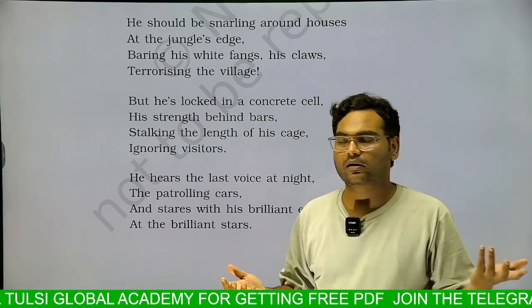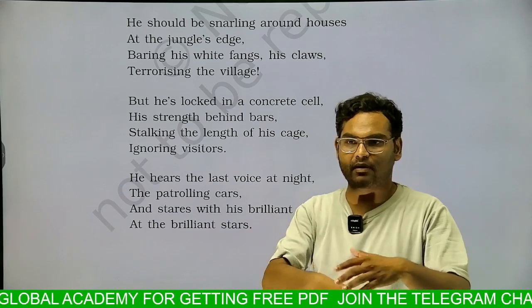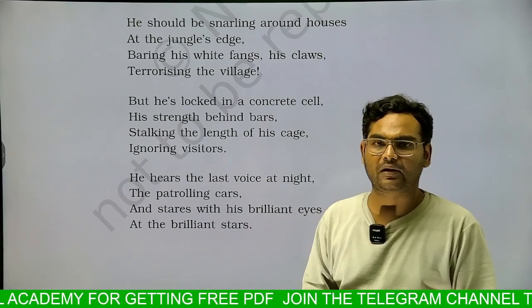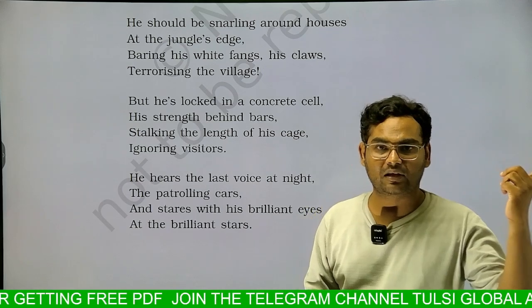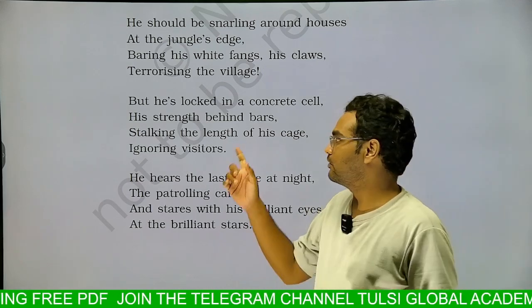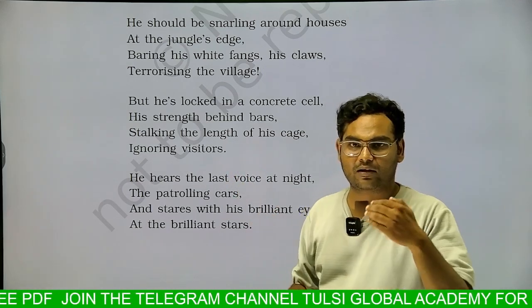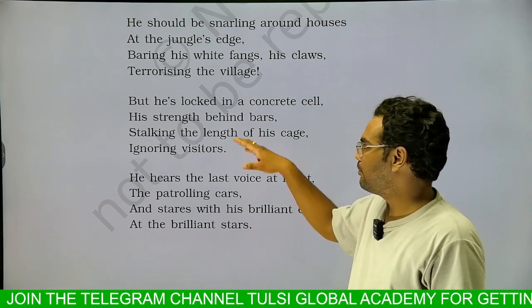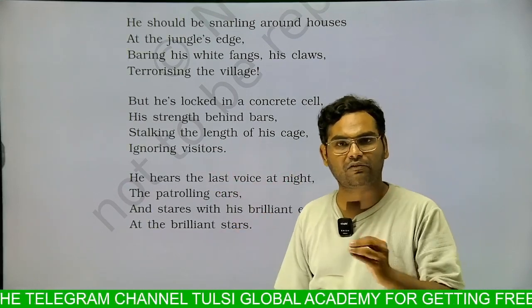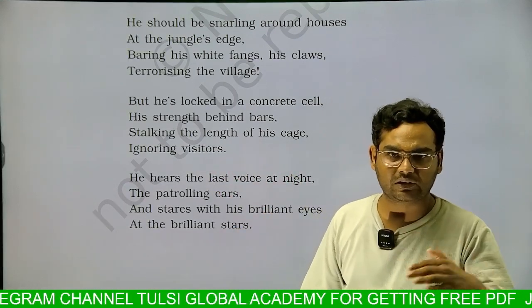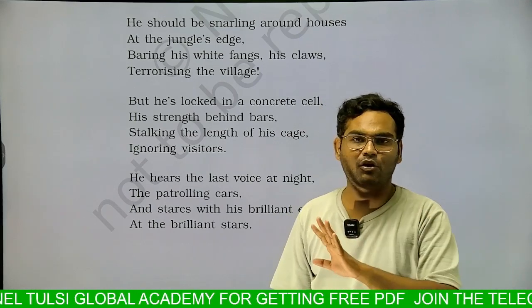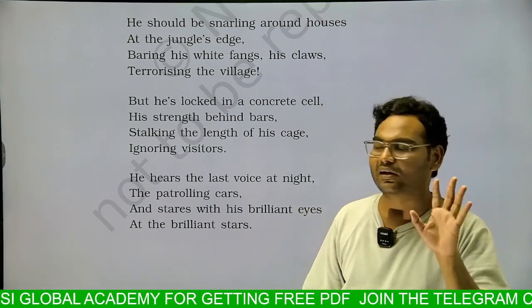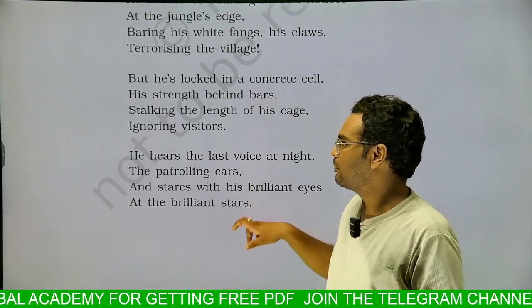He does not have sufficient area to move even properly, and he is not free like the tiger freely roaming in the jungle. In comparison to that tiger, he is not free. All his strength has been captured behind the bars, and he is ignoring the visitors. All those people who are visiting the zoo, they are looking towards that tiger, but he is ignoring them. He is not showing any kind of interest in any of the visitors who are passing by.